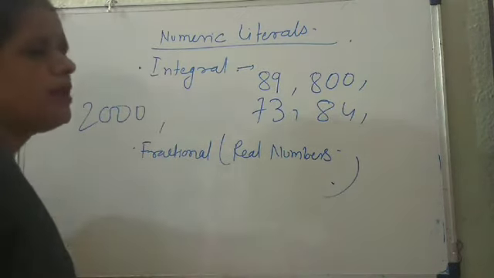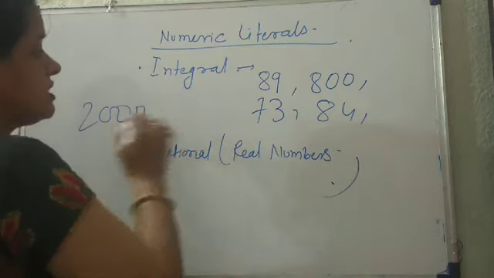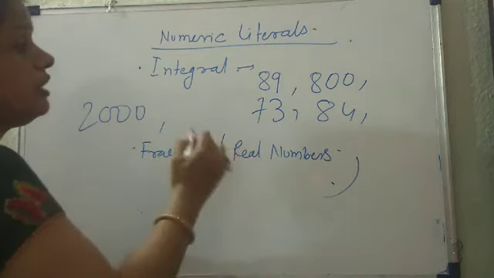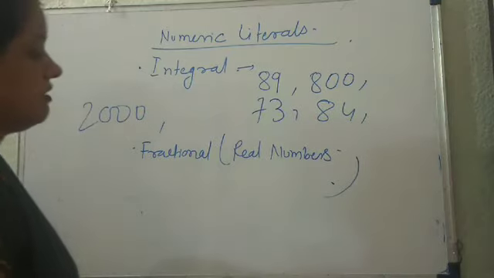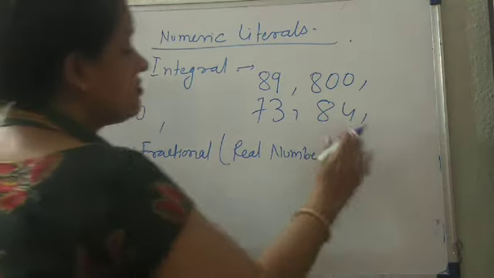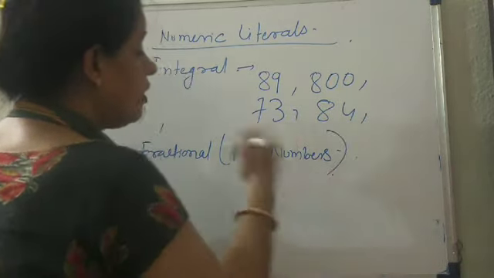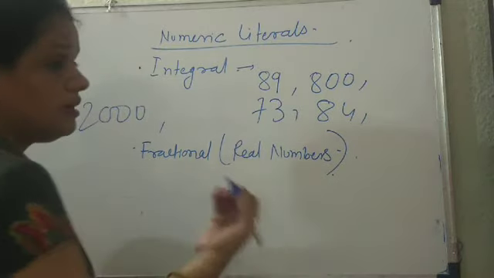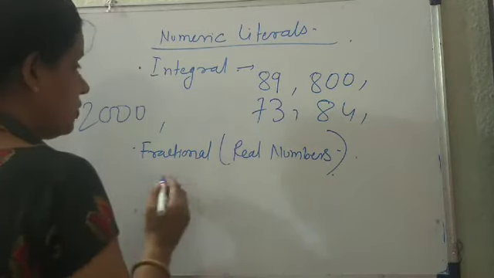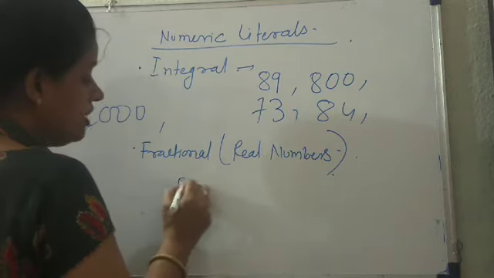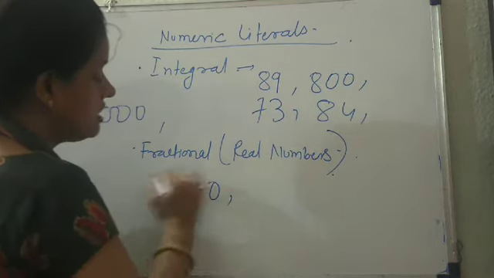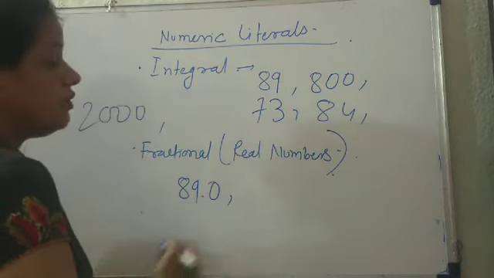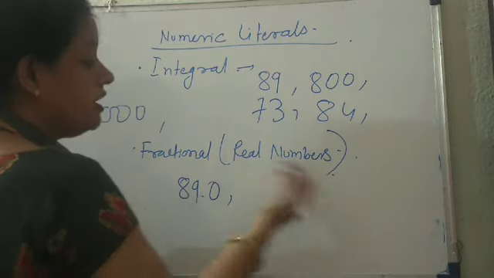Any number you use that does not include a fractional part is an integral value. And what is a fractional or real number? They include decimal places. Like if we use 89.0, this is a fractional value, a fractional numeric literal, a real number.